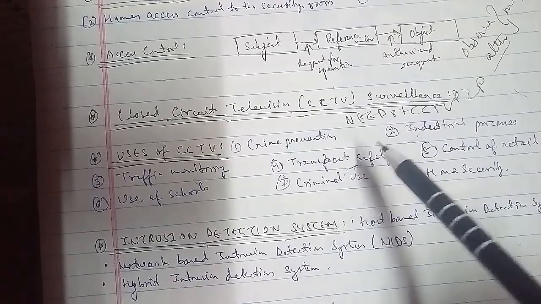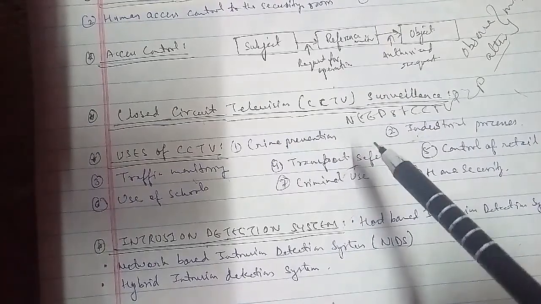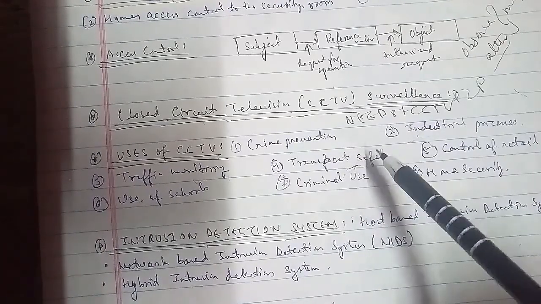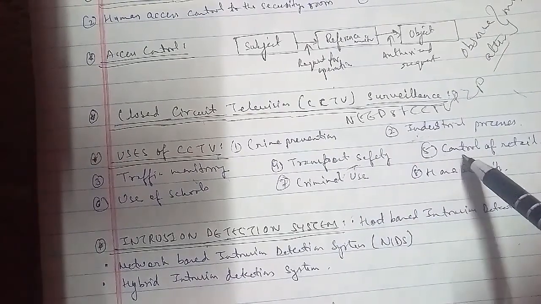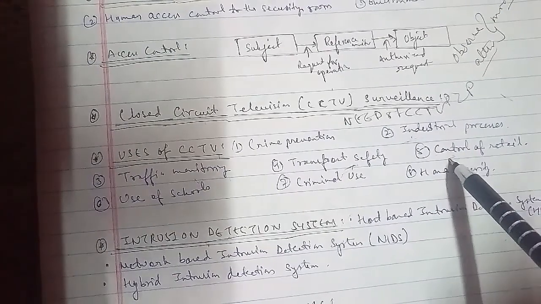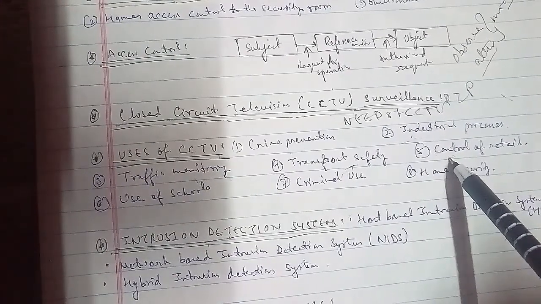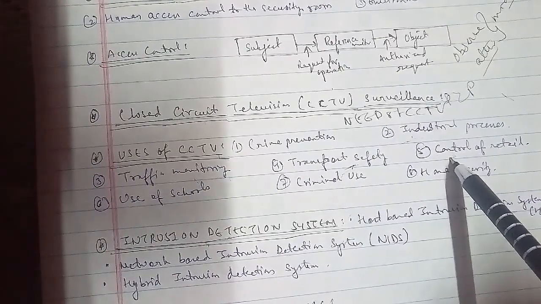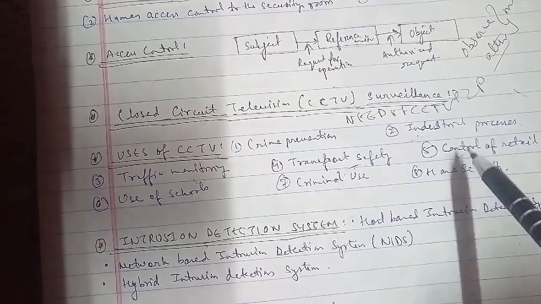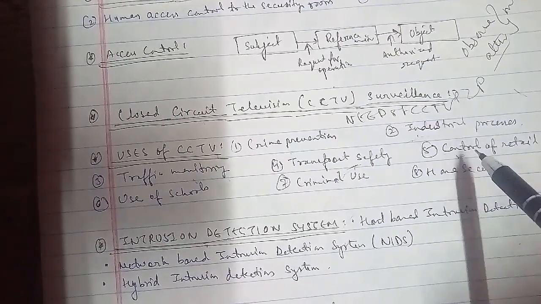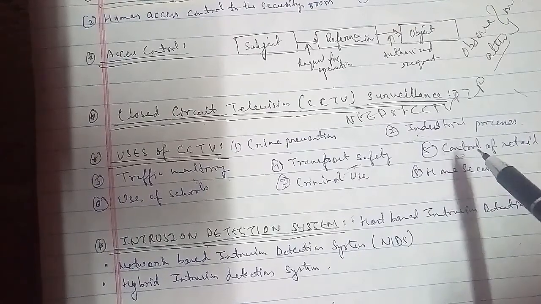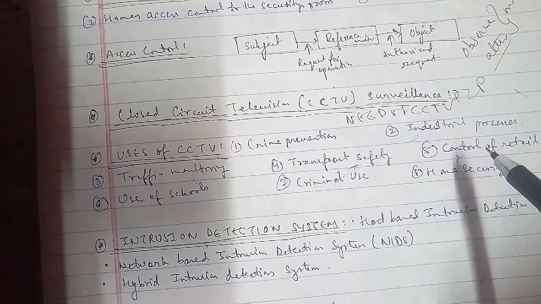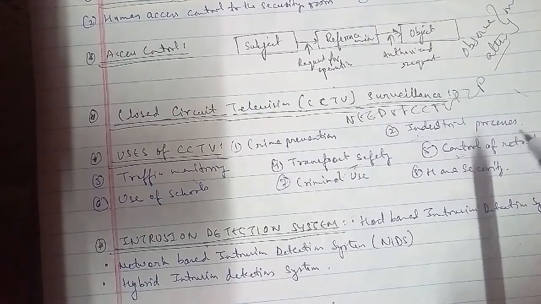The next is use in schools. CCTV may be installed in schools to monitor visitors, track unacceptable student behavior, and maintain a record of evidence in the event of a crime. The next is criminal use, where criminals may use surveillance cameras to monitor the public. For example, hidden cameras at an ATM can capture people's PINs as they are entered, without their knowledge.